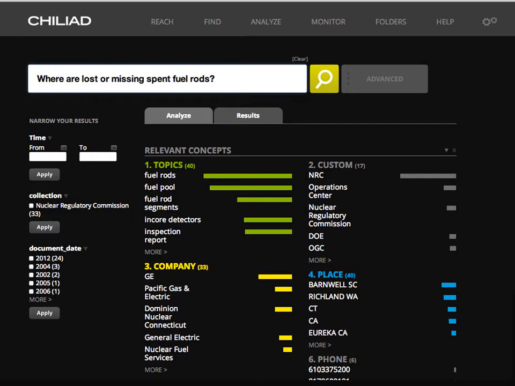For example, you can see the relevant concepts that Chiliad was able to extract from the information you queried. This often includes things that were not specific to the terms in the query. In this case, the query results for lost or missing spent fuel rods included highly relevant topics like fuel rod segments or in-core detector, plus key companies and places like Barnwell, South Carolina, even though they weren't part of the query. As an analyst, I didn't realize I should look for those flags, and I probably should investigate. There could be a relationship between that place and my query that will reveal useful information.